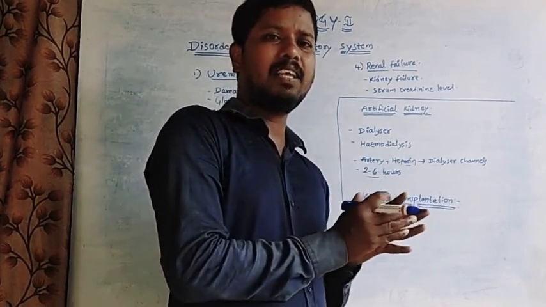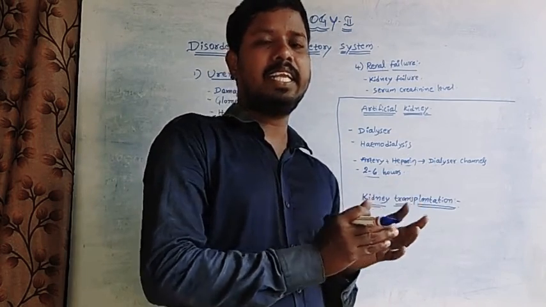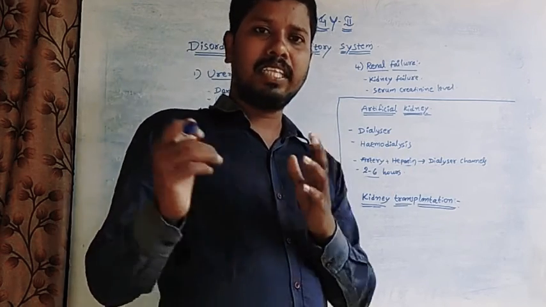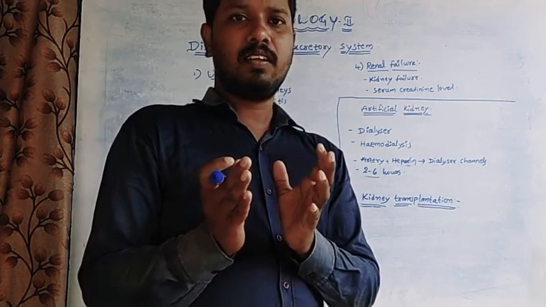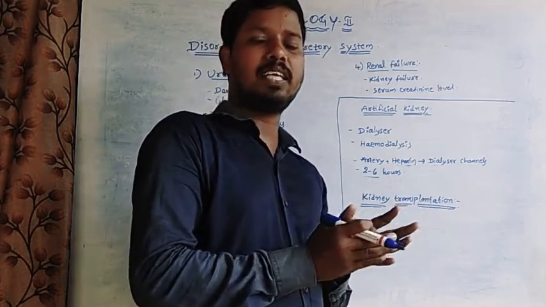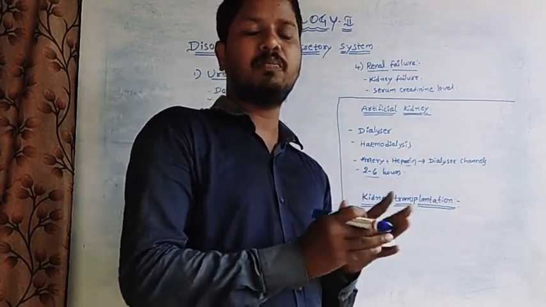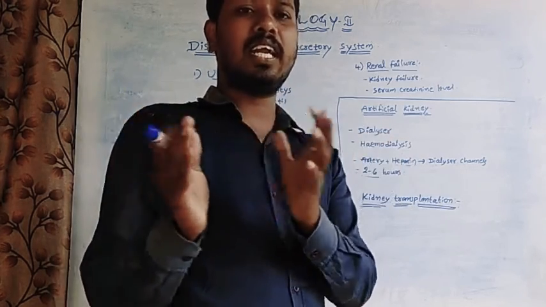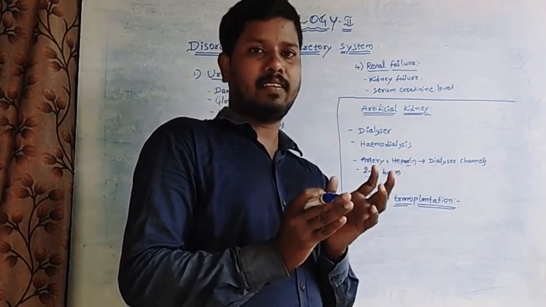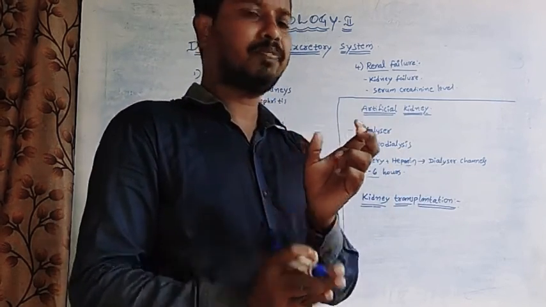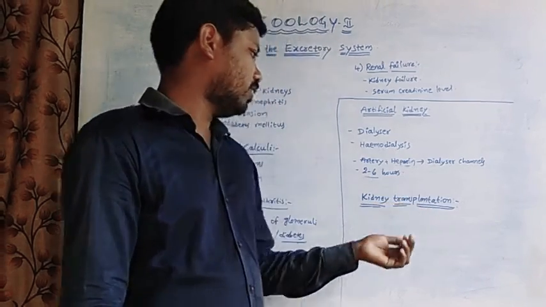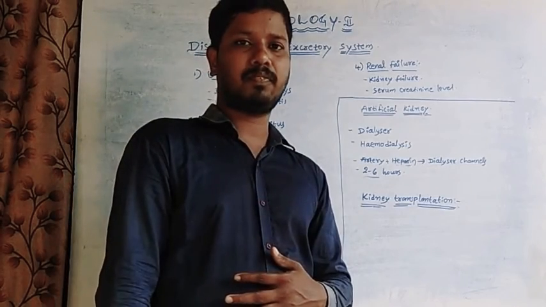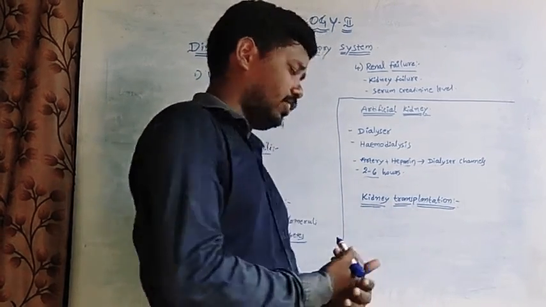A healthy person's kidney can be transplanted into the kidney failure person. In this process, sometimes the transplantation is rejected because of mismatching. But when the kidneys of the donor and the recipient are matched, in that case we transplant the donor kidney to the recipient. This process is called kidney transplantation.